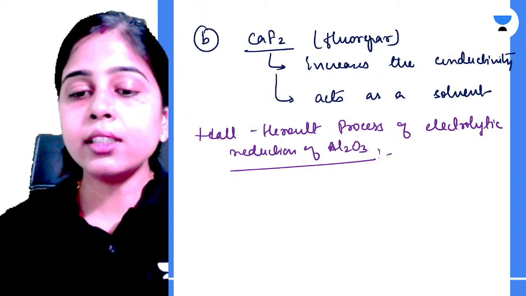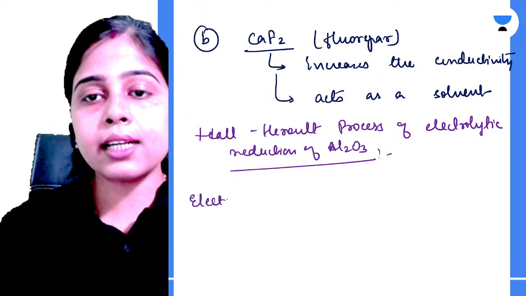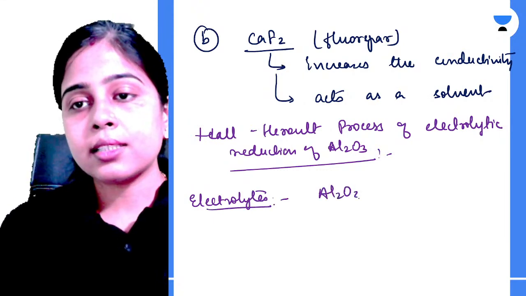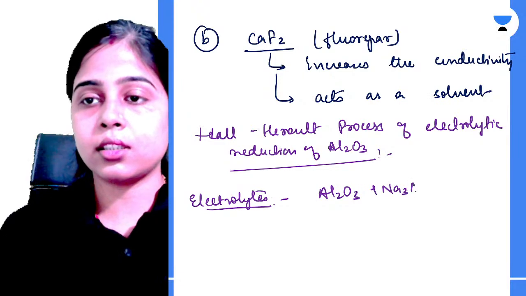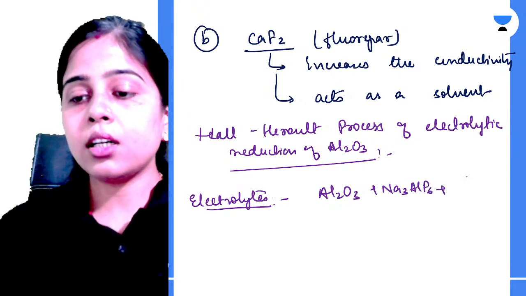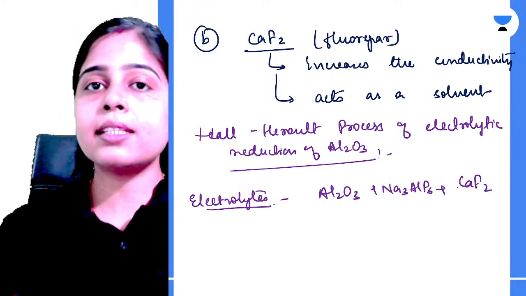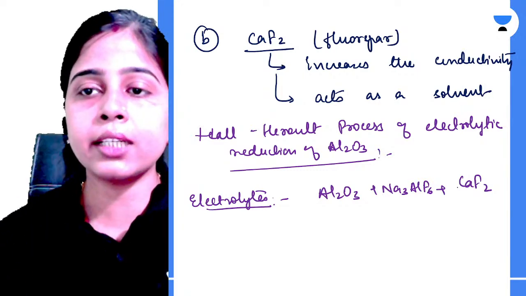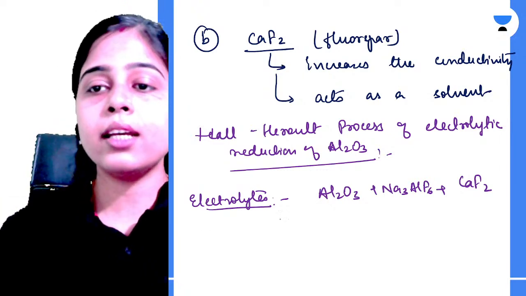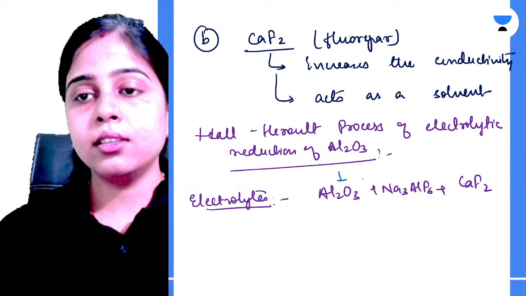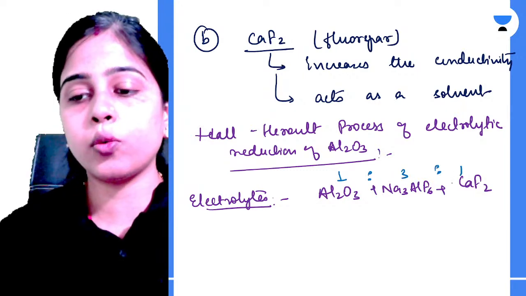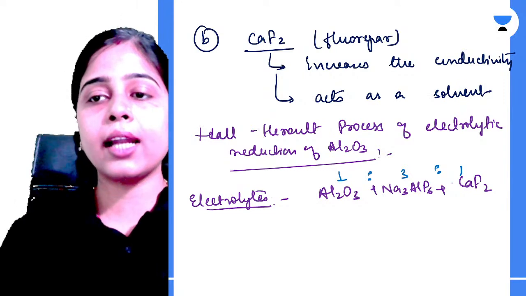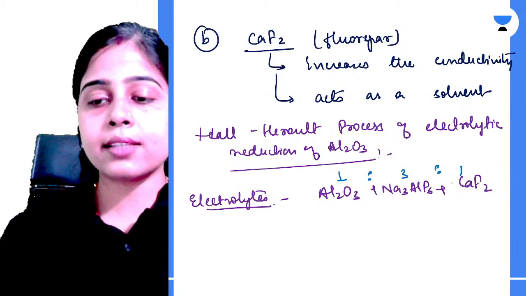The electrolytes that are taken here are, first, your alumina, second, your cryolite, third, your calcium fluoride. These are the three electrolytes which we take during the Hall-Héroult process. And what is the ratio we are taking here? 1:3:1 by weight.